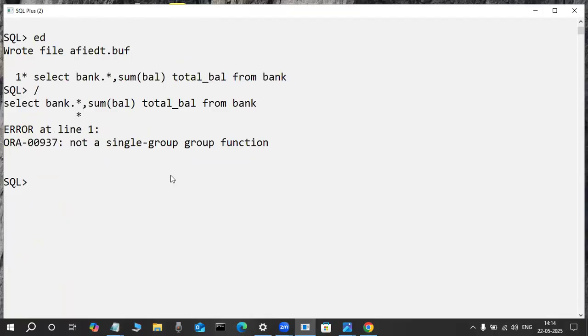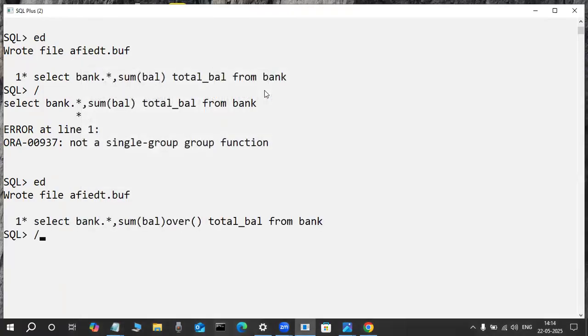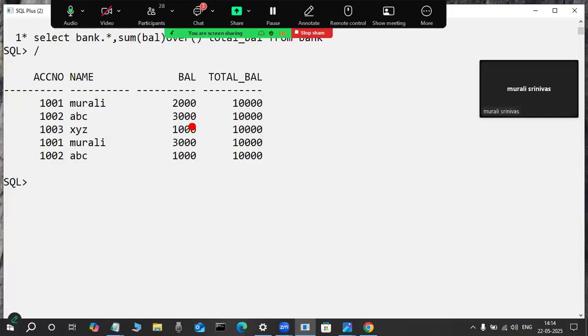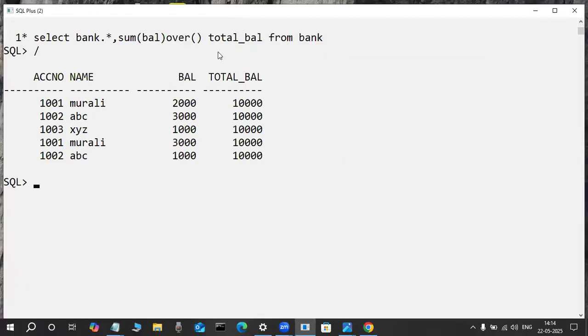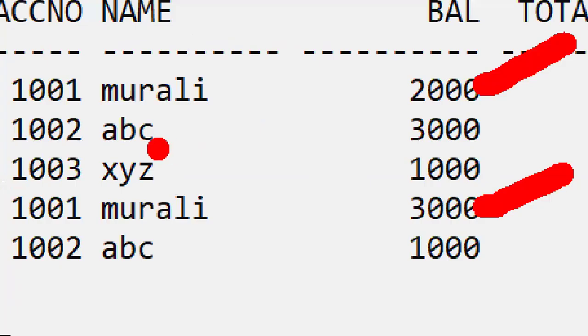You are learning the courses, so you are only familiar with this. Suppose in this case I am an experienced person. How do I display this report in my project? We convert this aggregate function into an analytic function. That much powerful, a beautiful concept. Otherwise, for each and every row the total balance 10,000 would be displayed. I don't want that in my report. For example, Murali's total balance is 2000 plus 3000, that is 5000. ABC account holder's total balance is 3000 plus 1000, 4000. Like this only.